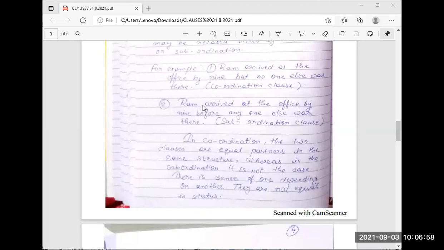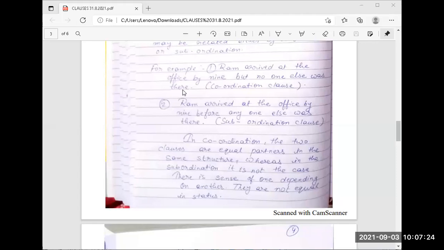If the first sentence was not here, then the second sentence, "anyone else was there," will not make sense. If I say "anyone else was there," for what? Where? Who? But in the first sentence, "Ram arrived at the office by 9" is a complete sentence.